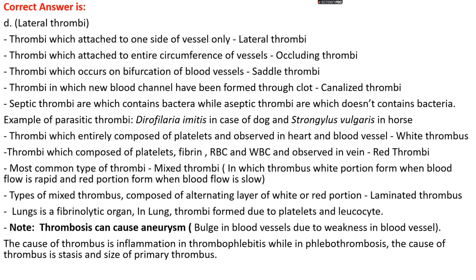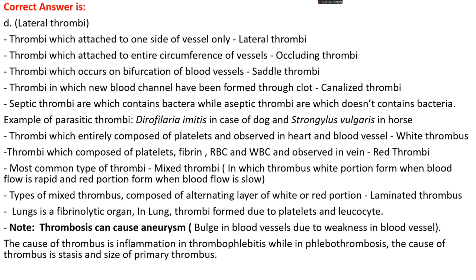In thrombophlebitis, the cause of the thrombus is inflammation; the thrombus leads to inflammation of the vein. While in phlebothrombosis, the cause of the thrombus is stasis, and it is the size of the primary thrombus. In phlebothrombosis there is no inflammation of the vein.